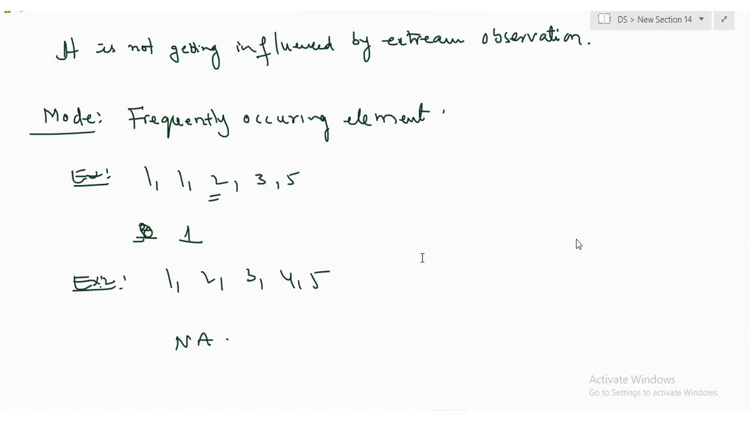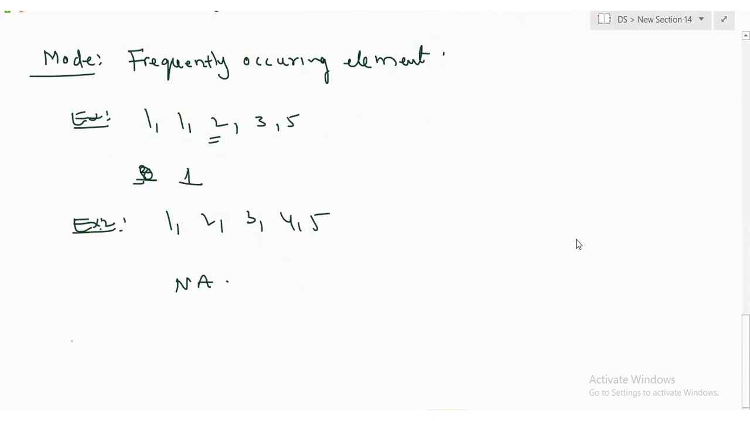But still, mode is also not getting influenced by. Yes or no? One more before doing that. Let me give one more example. What about this? What are these?